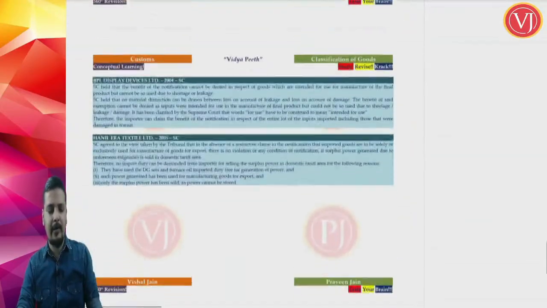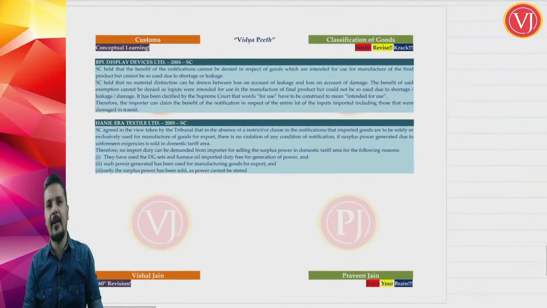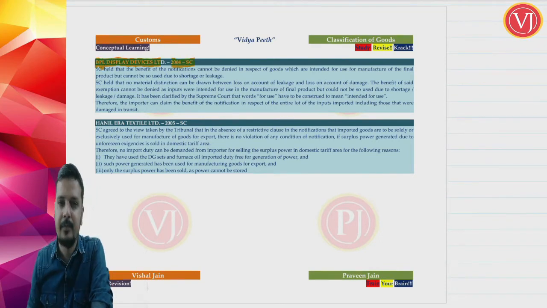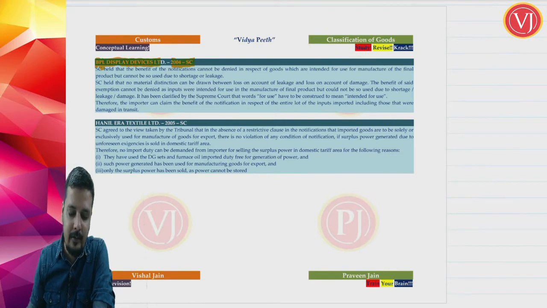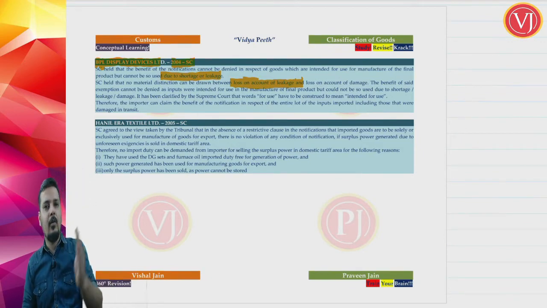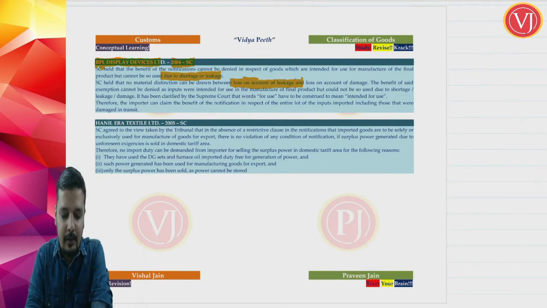Now friends, a few case laws, two small case laws that are there. Both the case laws are of the Supreme Court. You are talking about BPL Display Devices Limited, 2004 Supreme Court. Now what happened in this case was, there was loss of imported goods on account of leakage or shortage. It was not on account of damage. There was no damage. The goods itself came lesser. There was loss due to shortage or leakage of goods.